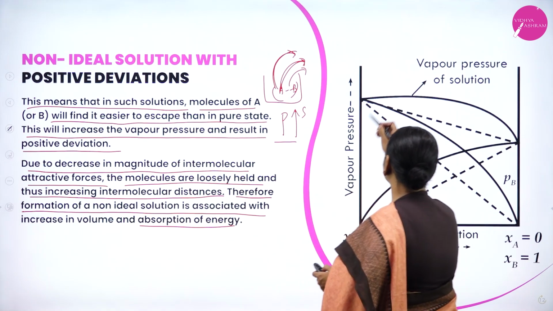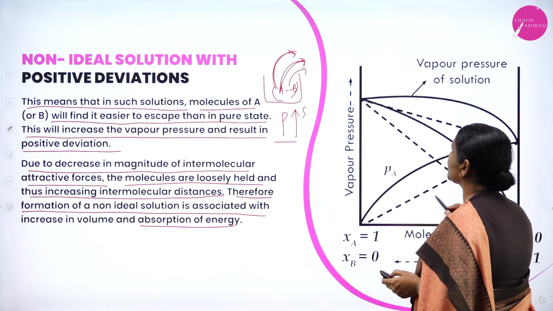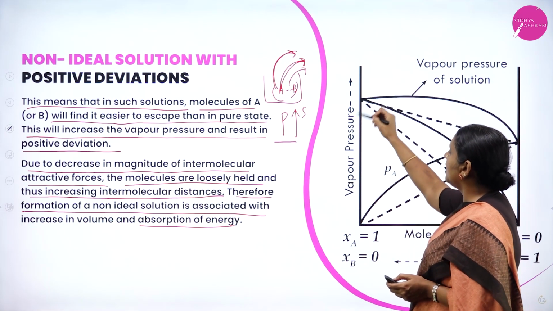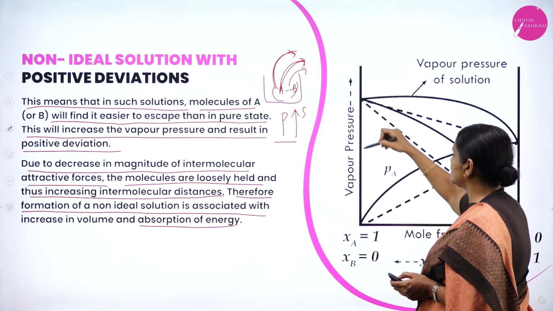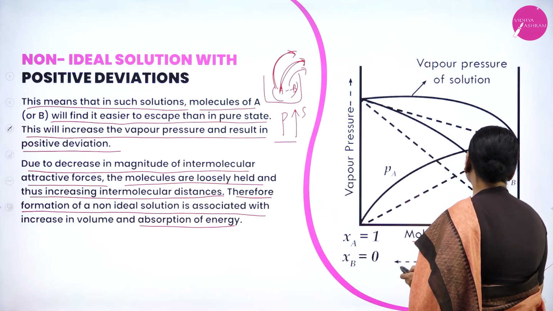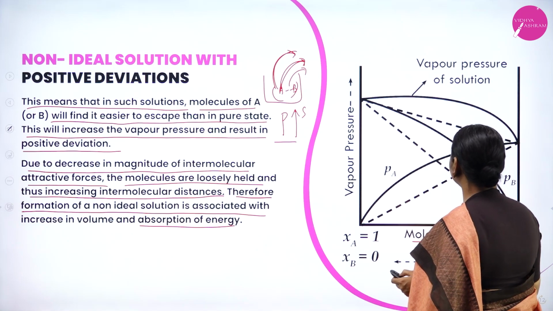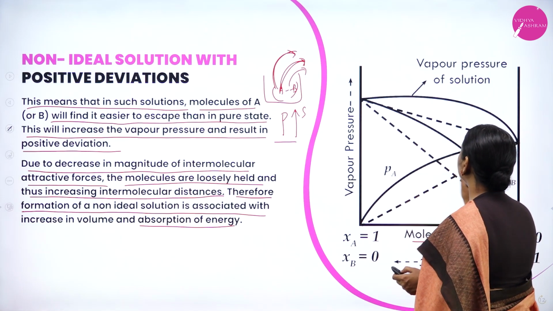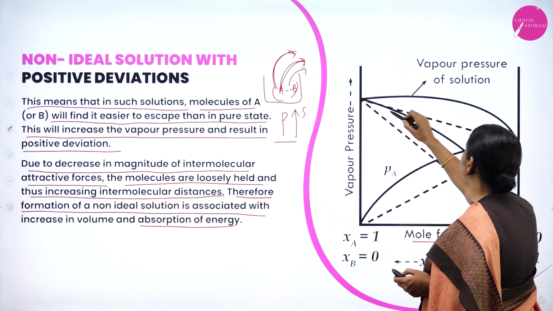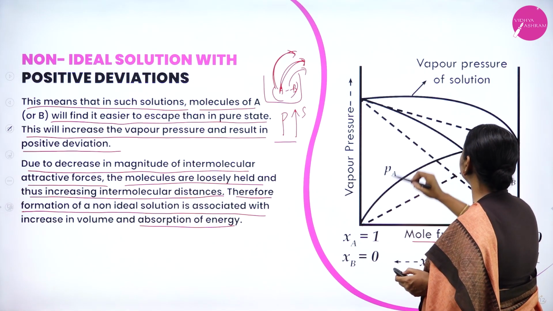Now observe the graph of a non-ideal solution having positive deviation. As already explained, along the y-axis take vapor pressure and along the x-axis take mole fraction. For positive deviation, we get curves.